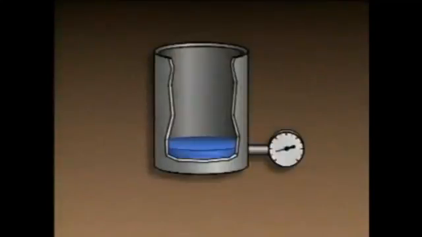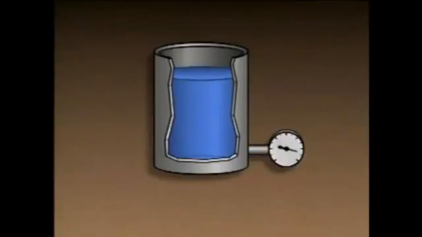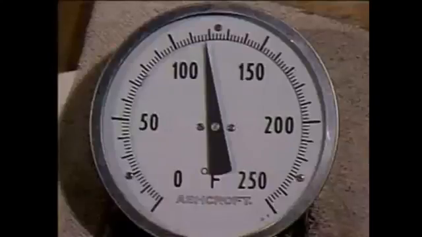Another way to measure level is to use a device that measures head. Head can be thought of as the pressure exerted by a liquid as a result of its height or depth. For example, the pressure exerted on the gauge mounted near the bottom of this container depends on the depth of the liquid. Now, the density of a static liquid will also affect pressure, but in this case, the density doesn't change. If the level of the liquid increases, the pressure exerted on the gauge increases as well, and the gauge converts that pressure to an indication of level.